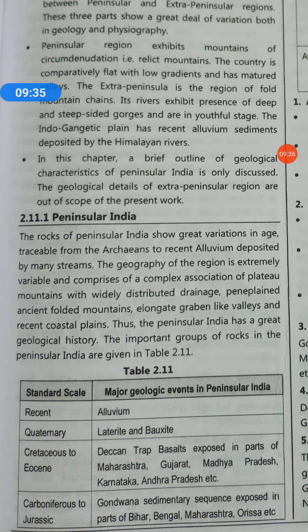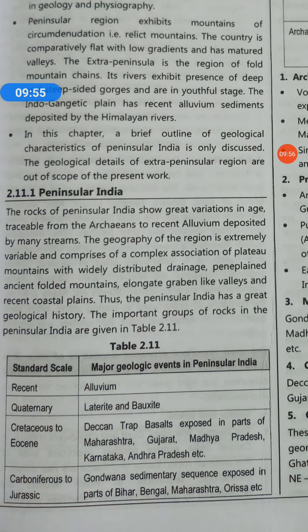So the rocks in this region are considerably below the present ground level. The depression was later filled up with sediments of the mighty rivers. So this is about the physiographic division of India.